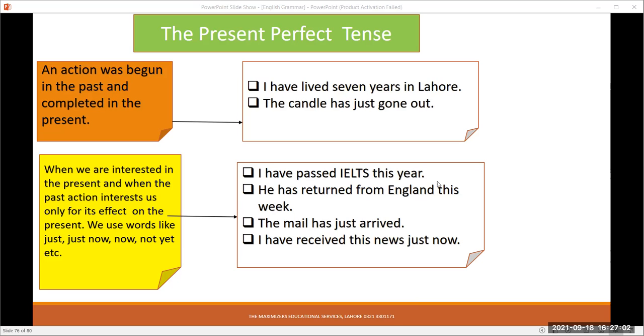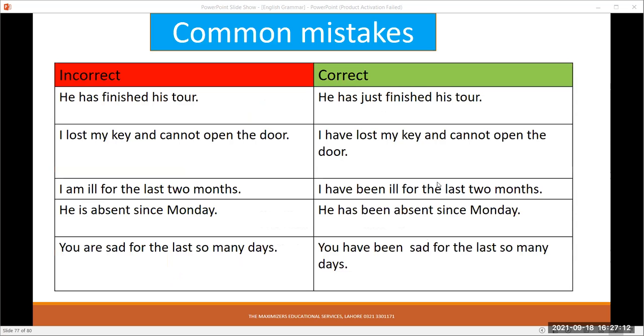Just arrived, just now, this year, this week. These are markers, these are signal words which tell us about the activity. If I say he has finished his tour, it will be incorrect. He has just finished his tour. The word just has to be added in order to show the activity.